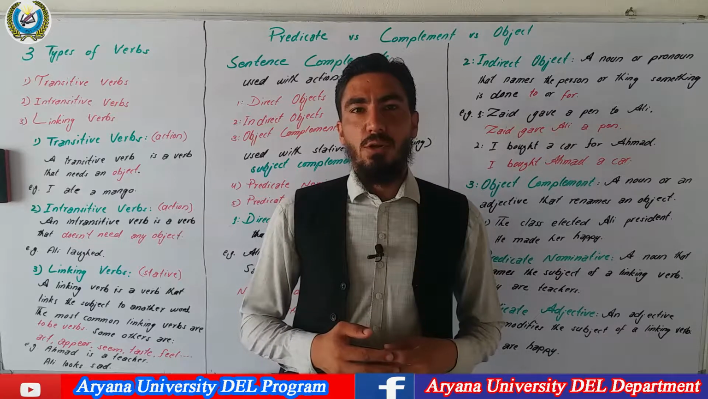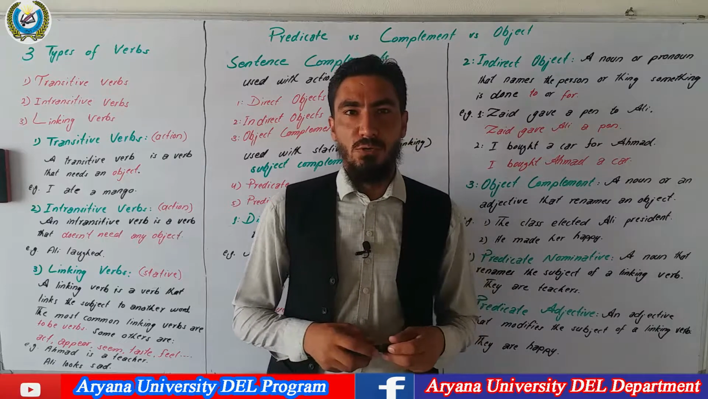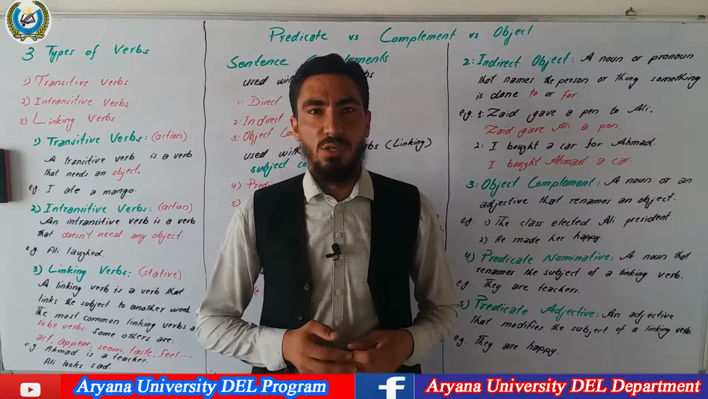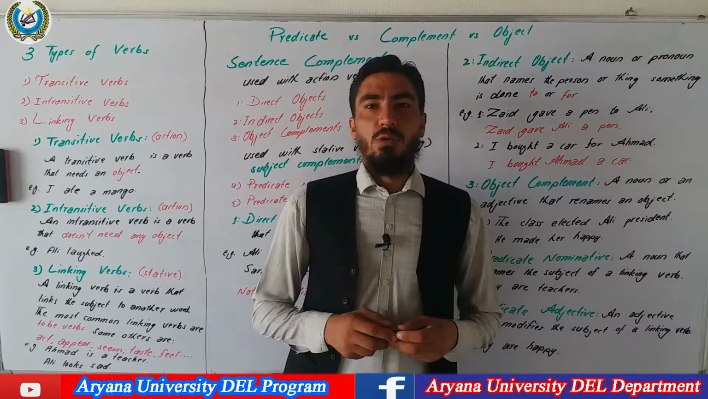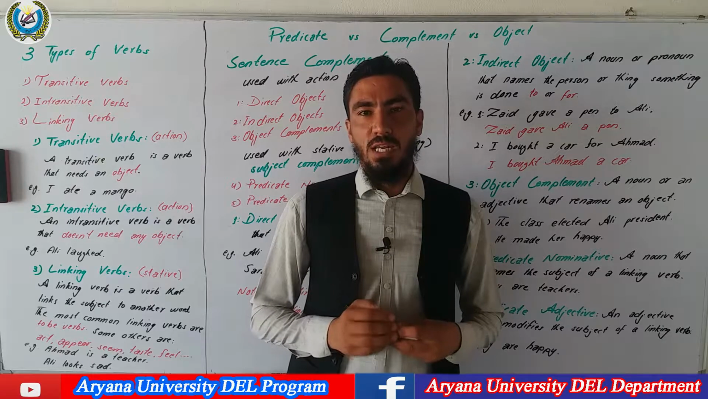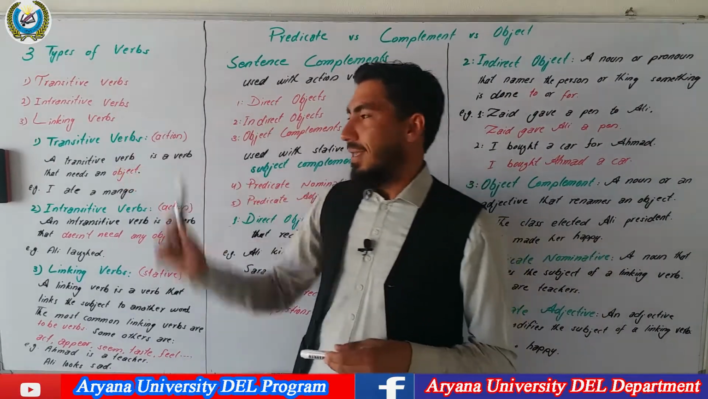Today's lecture is devoted to a topic which always puts students in a big confusion. That is the difference between predicate, complement, and object. Before we can talk directly about predicate, complement, and object, we need to talk about three types of verbs in English grammar. They are transitive verbs, intransitive verbs, and linking verbs.